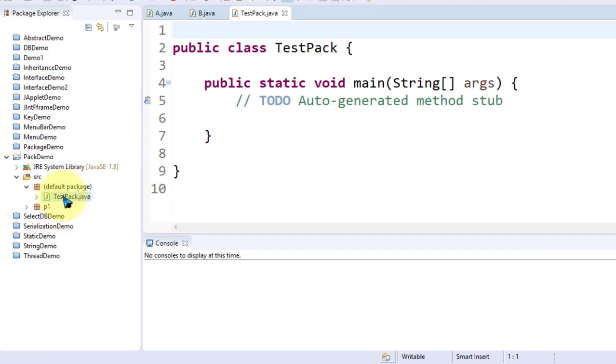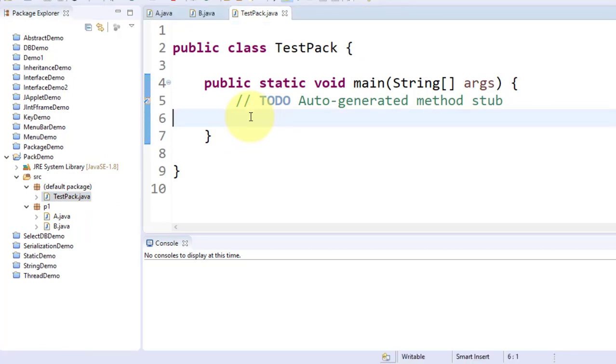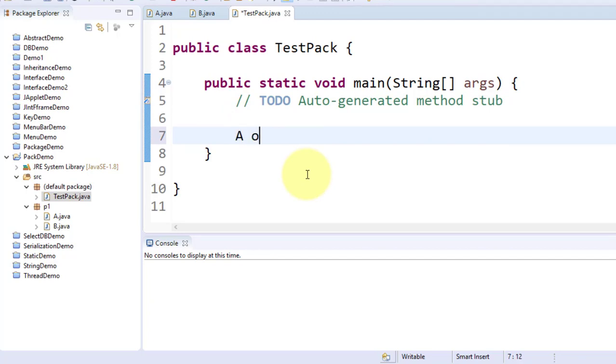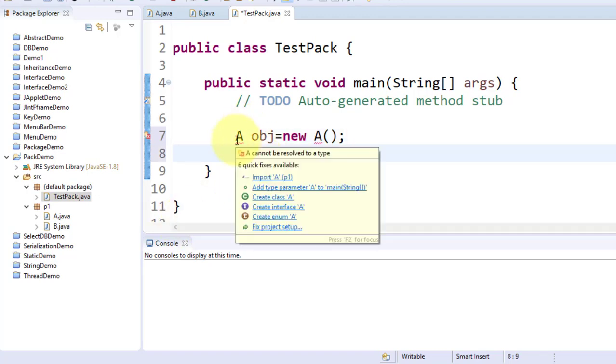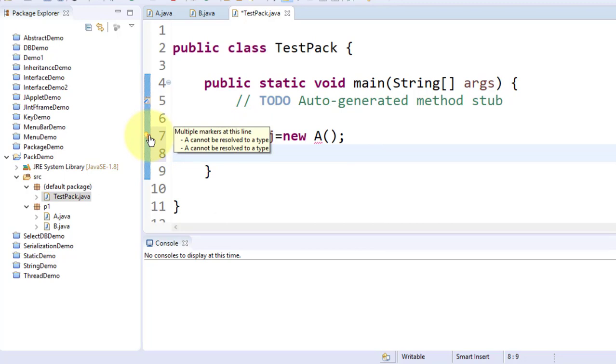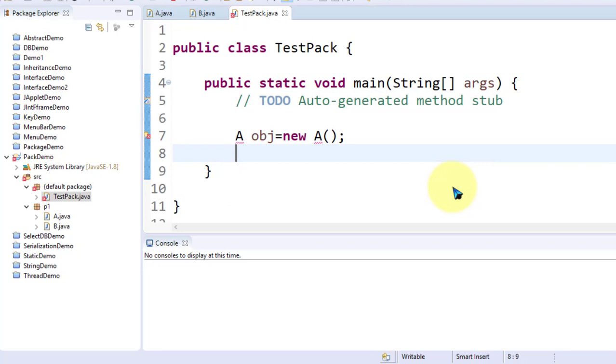Now look at, TestPack belongs to the default package, and A and B belong to the P1 package. So in the test class, I try to create an object statement, A obj = new A(). It is showing me an error. Yes, look at it, so it is an error. Just look at the error: cannot be resolved to type. I just compile it and try to read the error.